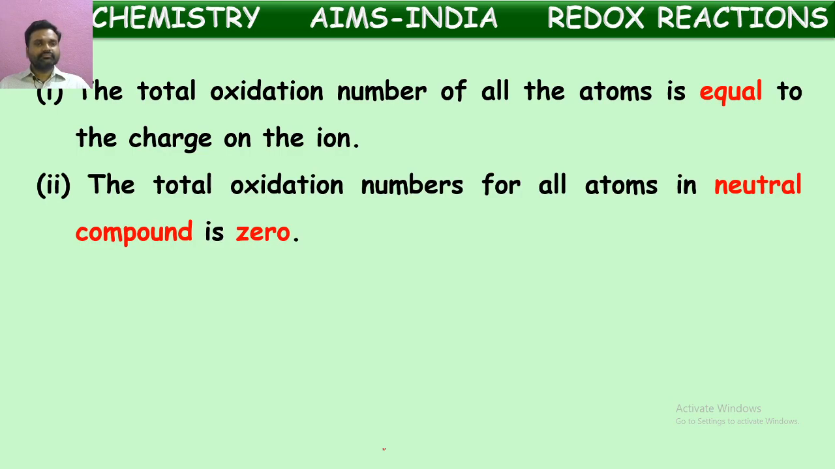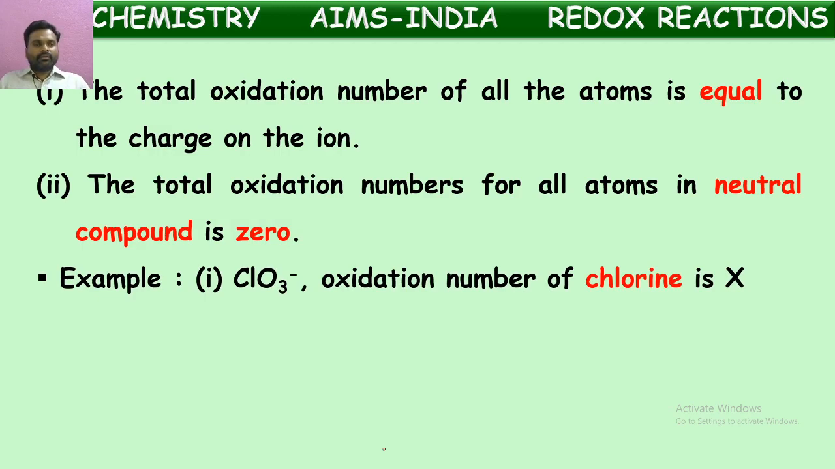Let us see. The total oxidation number for all the atoms in a neutral compound is 0. If it is an ion, the oxidation number is equal to the charge present on the ion. If it is a neutral molecule, then the oxidation number is equal to 0. For example, the ClO3 minus ion is shown here. What is the oxidation number of this ion? Minus 1. So the total oxidation number for this is -1.